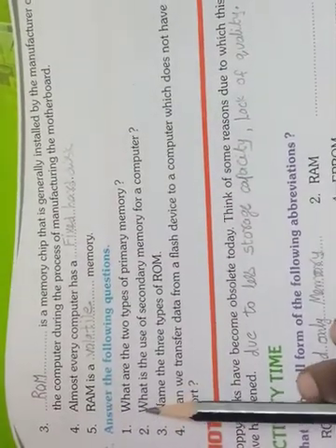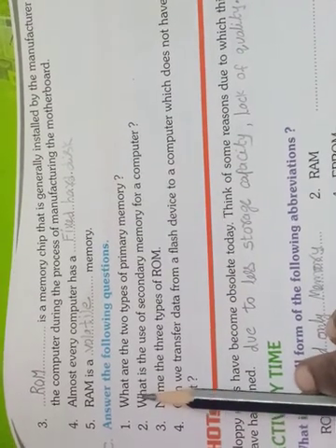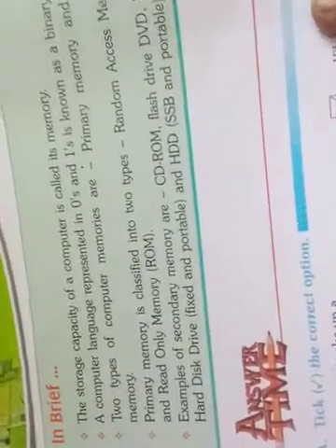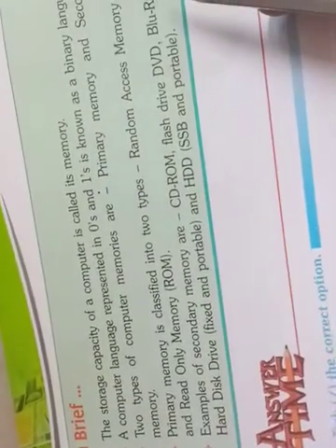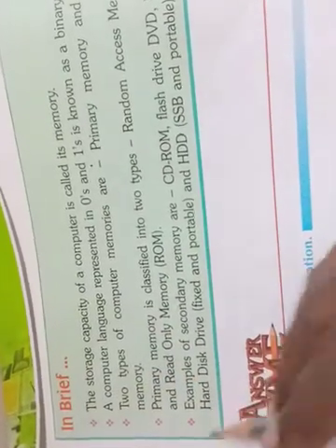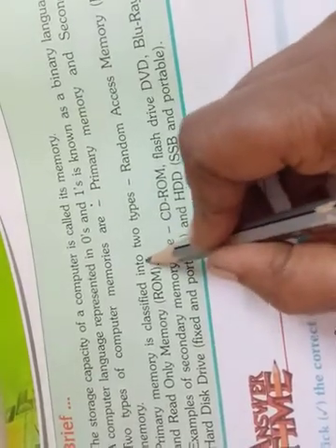Next, see question and answers. 4 questions and answers are given. First one is, what are the two types of primary memory? For this question answer, see children, page number 20. In brief it is there, no? There. See fourth point. Primary memory is classified into two types, random access memory RAM and read-only memory ROM. So this is the first question answer.